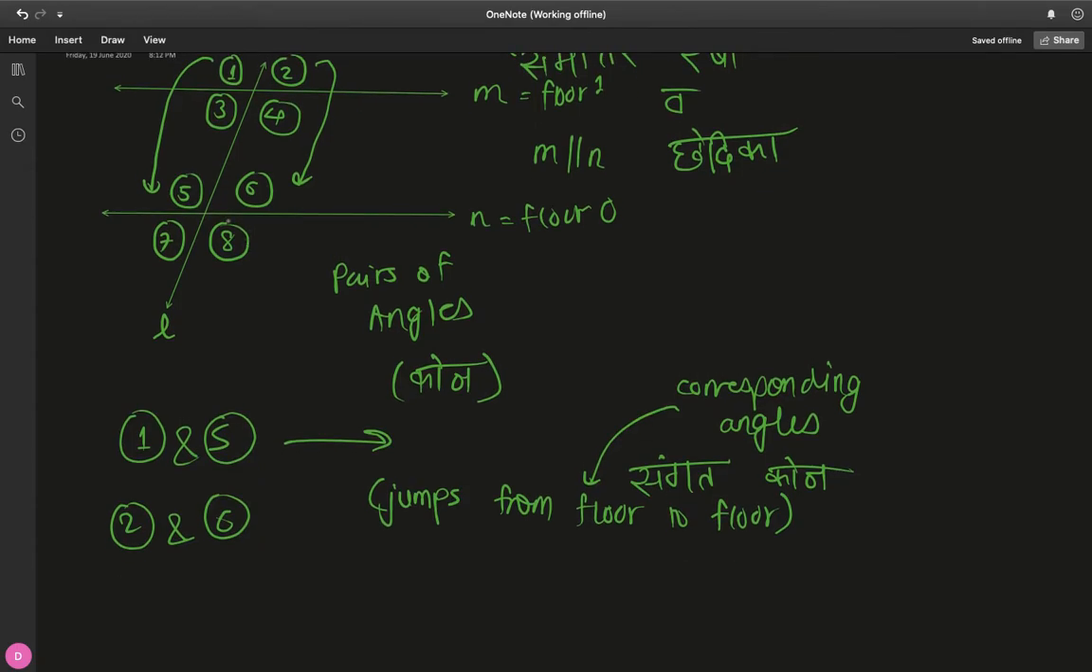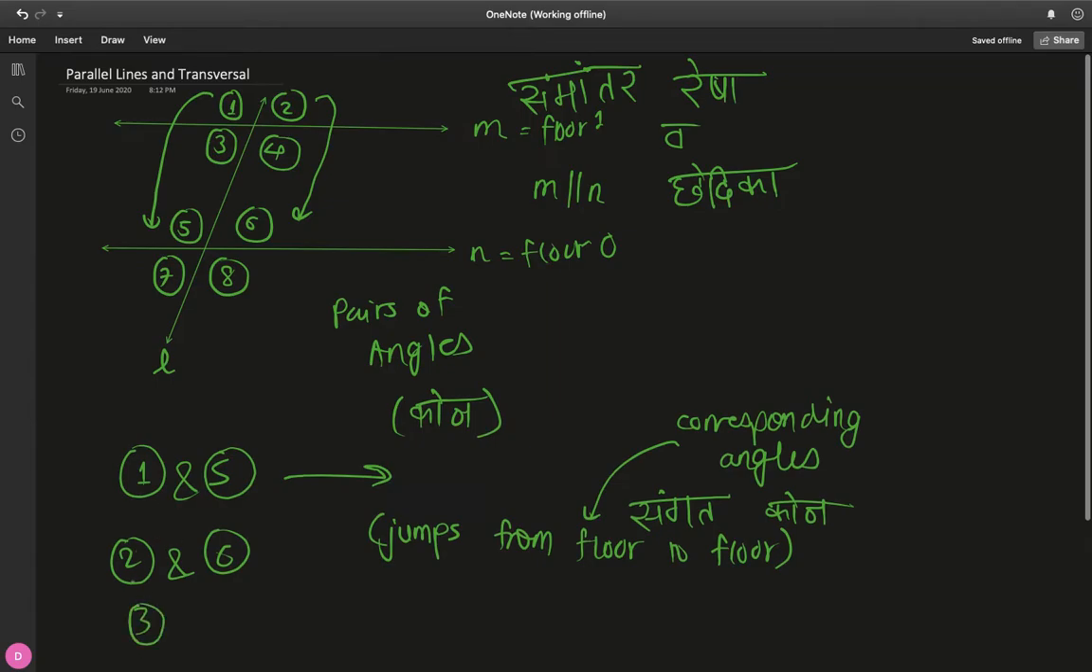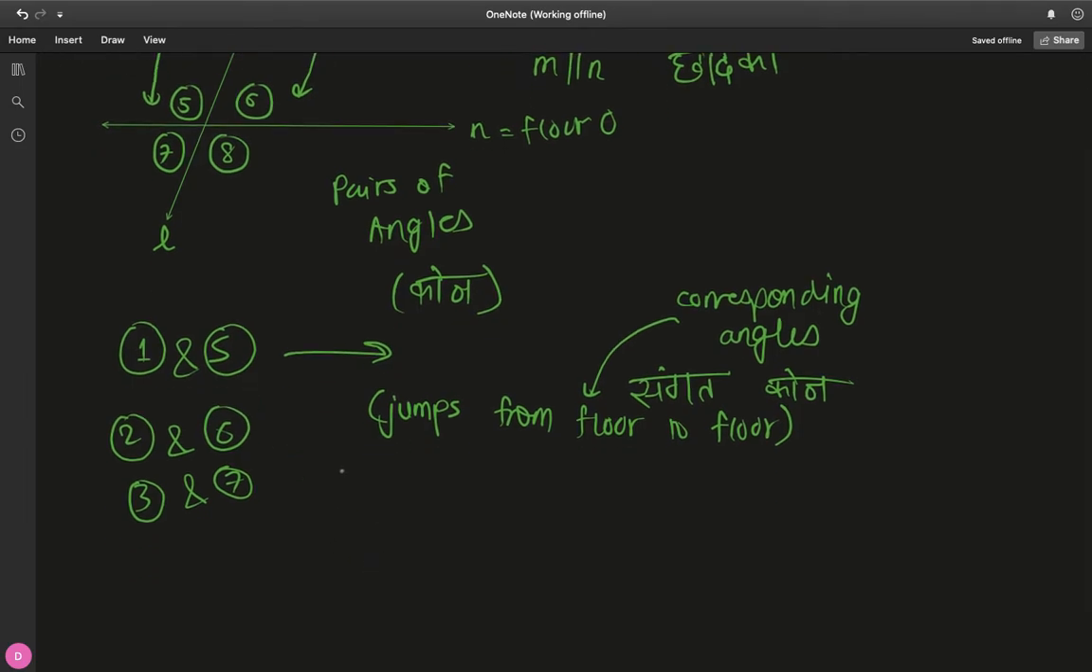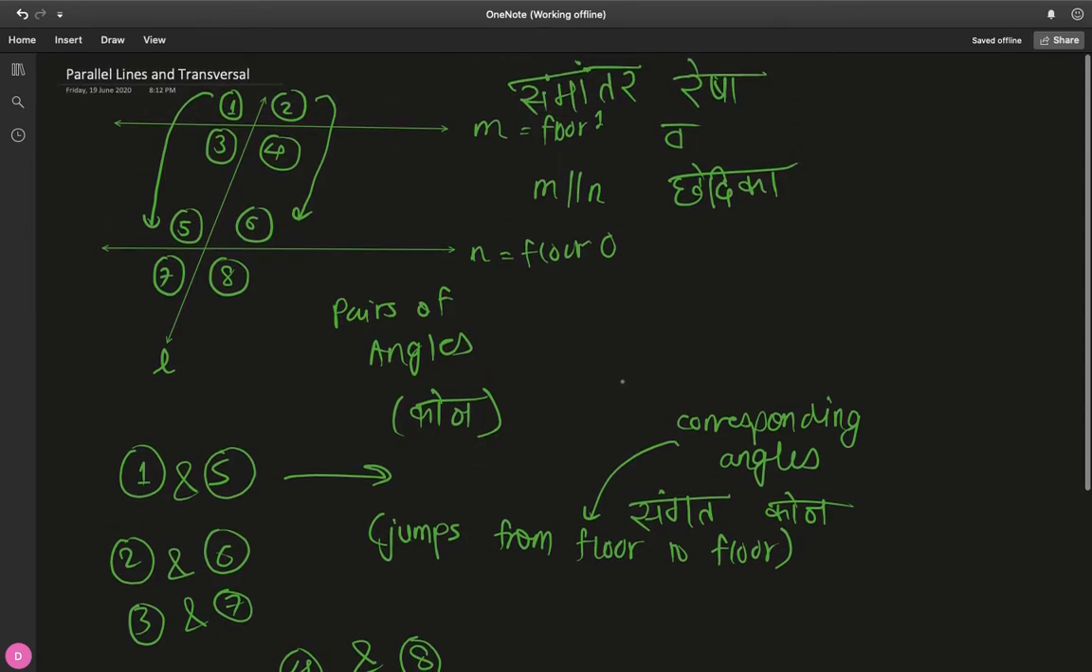Okay, now what about the underside of them? 3. So if you take 3, which is under floor 1, again you have to jump one floor. So you don't end up on top because you started from under. You end up at under floor 0. So 3 and 7 are going to be corresponding angles. And if you look at 4, similarly 4 and 8 are going to be corresponding pairs of angles.